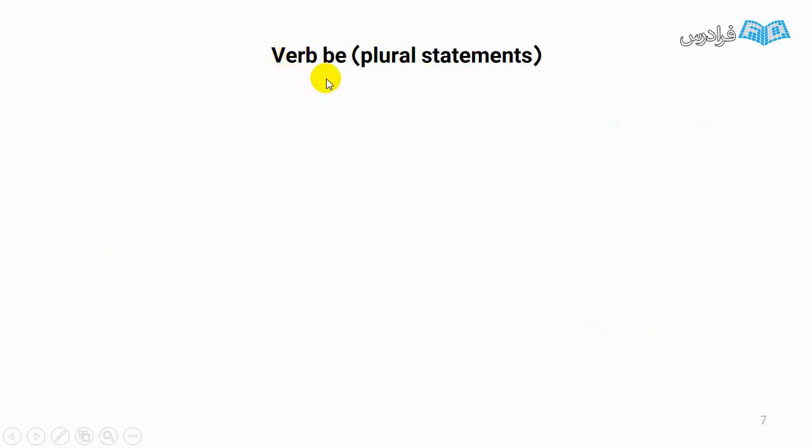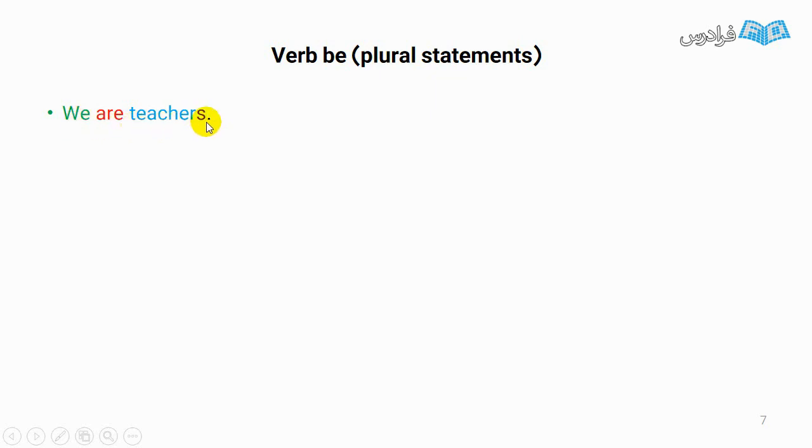Now, I want to talk about plural statements with verb be. We are teachers. We refers to a group of people. Then I'm not allowed to use a or an before the noun. I have to use plural form of noun. Then I add s here.